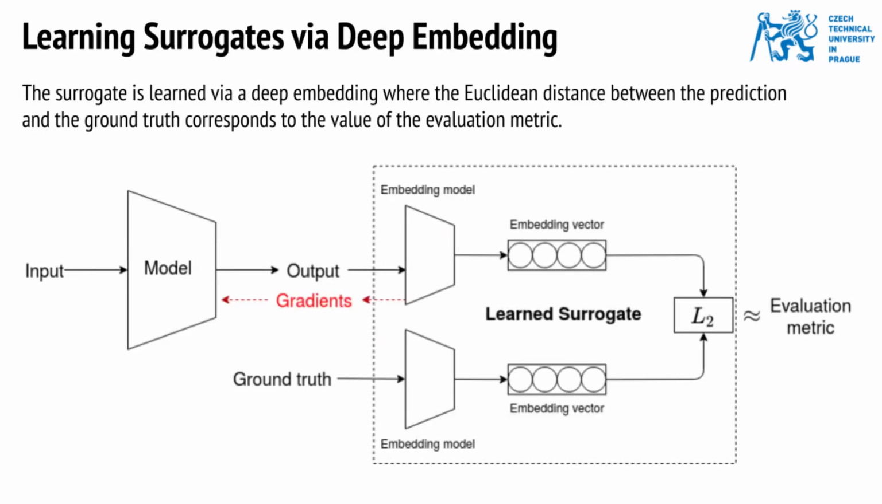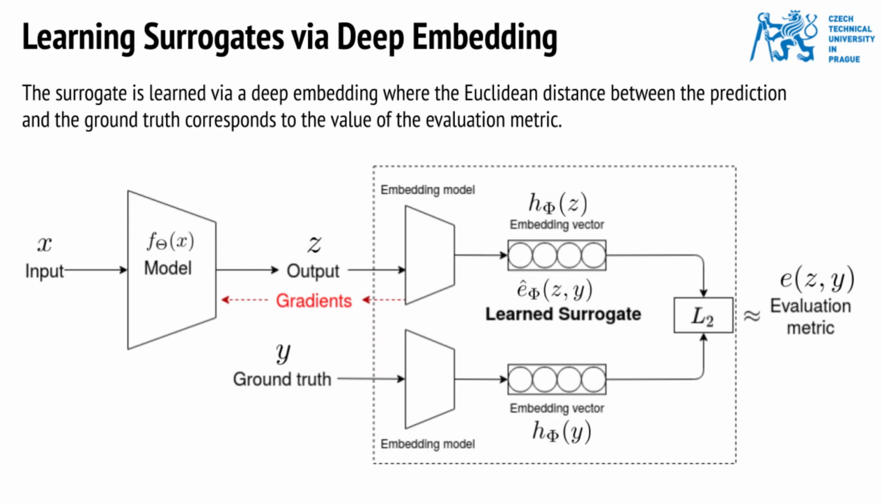To address these issues, we propose to learn the surrogate. The surrogate is learned via a deep embedding where the Euclidean distance between the prediction and the ground truth corresponds to the value of the evaluation metric. The gradients obtained from the surrogate are stable and useful to improve the model on the evaluation metric, as shown in our results.